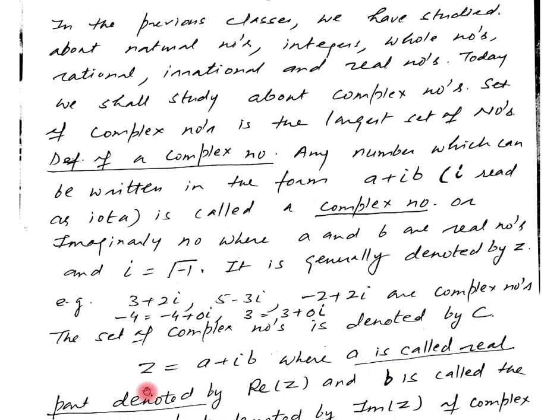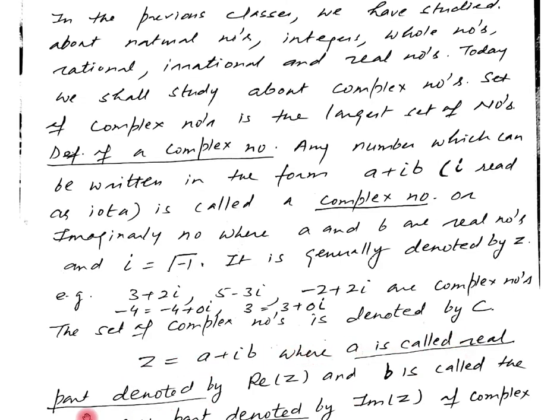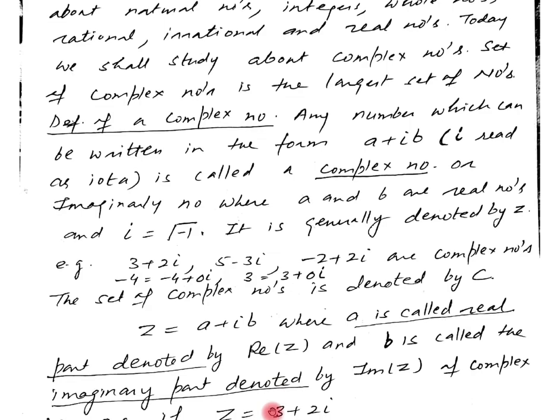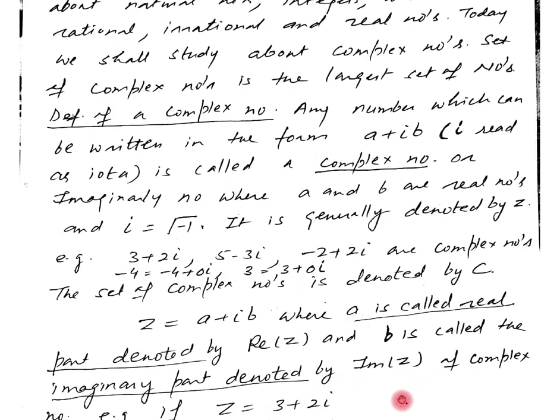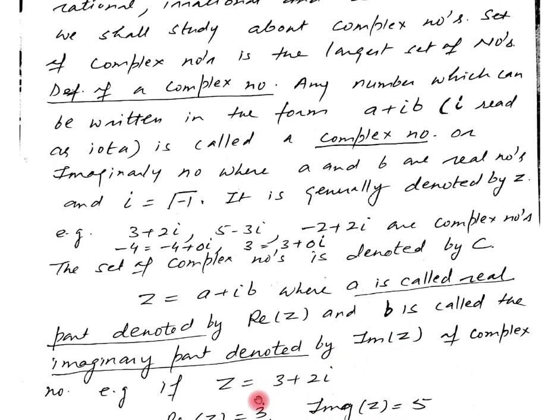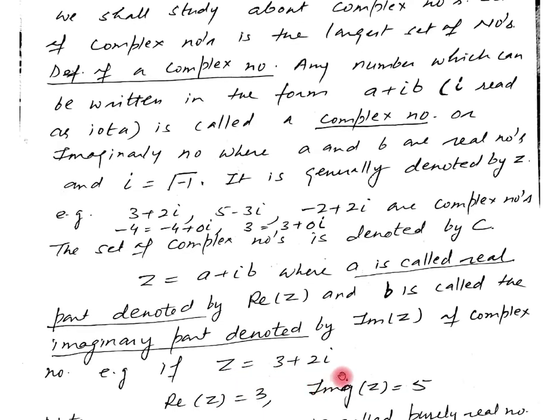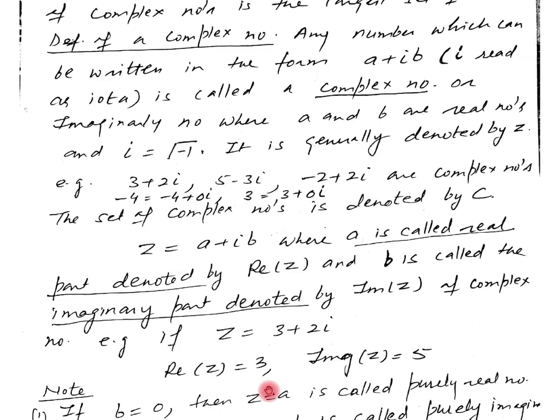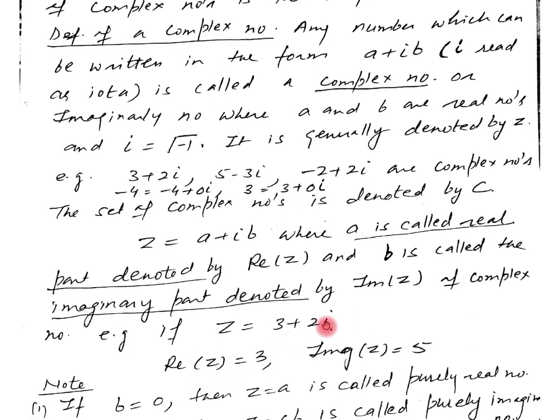Now here, if z equals a plus iota b, any complex number, then a is called the real part, denoted by real part of z, and b is called the imaginary part, denoted by imaginary part of z, of the complex number. For example, if z equals 3 plus 2 iota, then 3 is known as the real part and the number associated with iota is known as the imaginary part. So here in z equals 3 plus 2 iota, the real part is 3 and the imaginary part is 2.